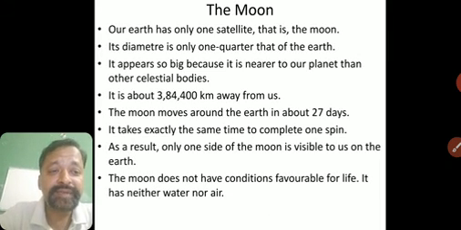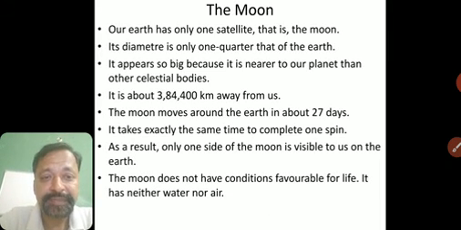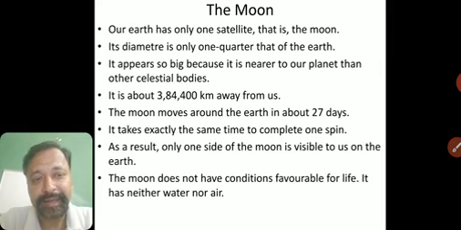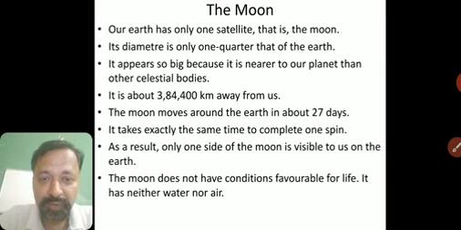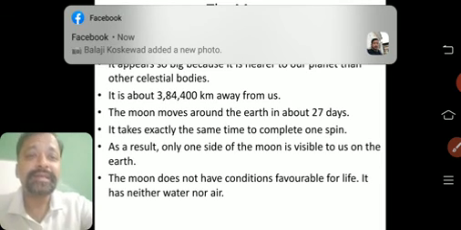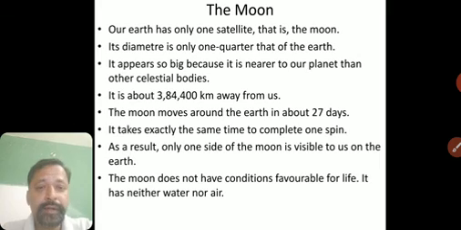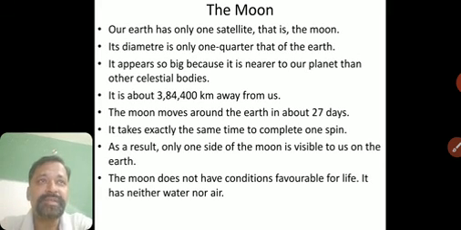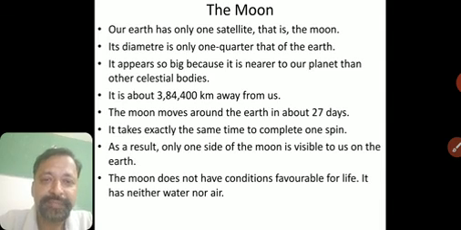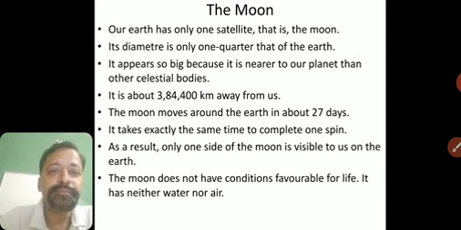The Moon does not have conditions favorable for life. It has neither water nor air. So there is no life on the Moon. We know this for sure because astronauts have been to the Moon. They have seen there is no water and no air. So people cannot stay there, because there is no water and no air to survive. I hope it's very clear to you. So this was about the Moon.